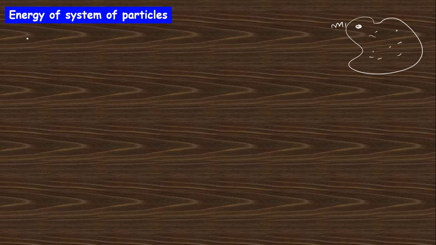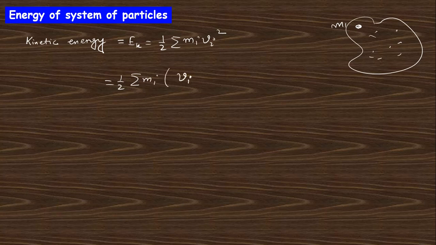So you can see the total kinetic energy Ek will be half summation mi vi square. So this can be written as half summation mi, (vi prime plus vcm) whole square.